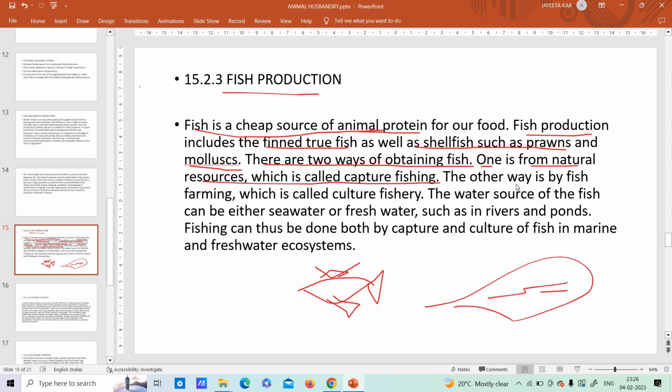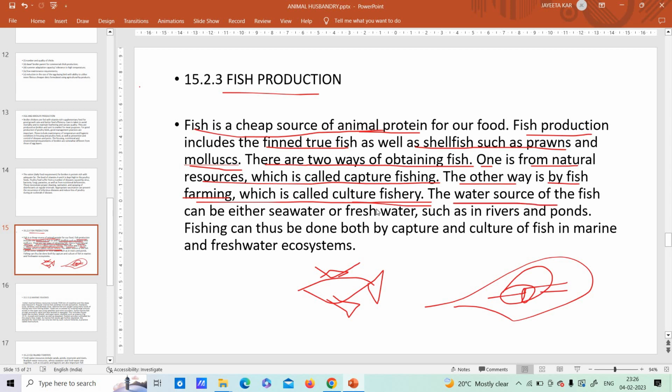Okay, then what is the other way of obtaining fish? It is by fish farming, which is also called culture fishery. Suppose the quantity of the fish in this particular pond is becoming less, but you need more amount of fish. So what you do? You do fish farming, which is called a culture fishery. All right, these are the two ways.